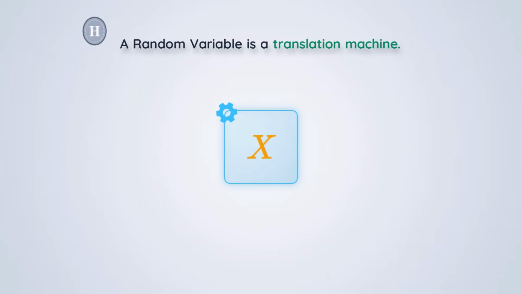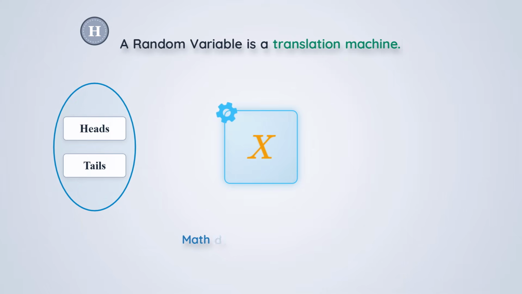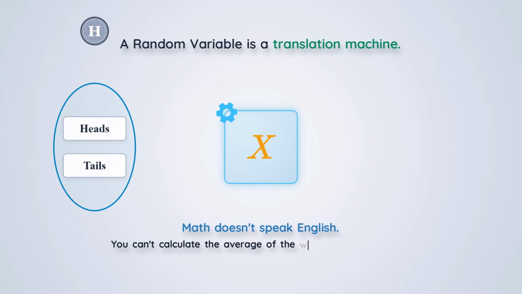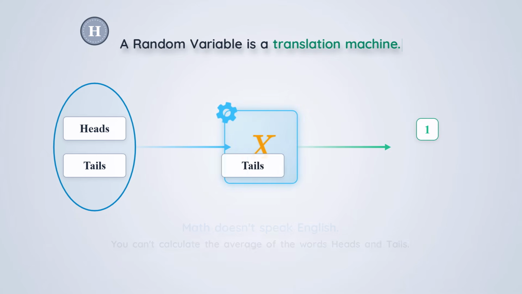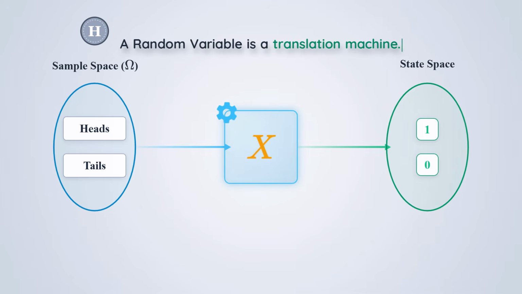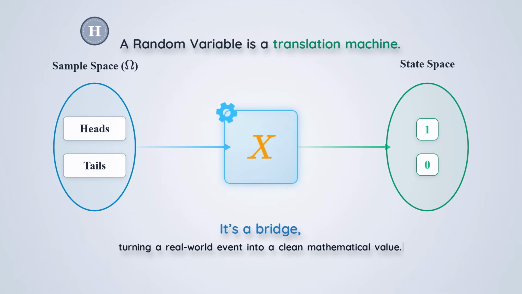Think about a simple coin flip. The physical outcomes are just heads or tails. But math doesn't speak English. You can't calculate the average of the words heads and tails. That's where our machine steps in. It takes the outcome heads and perfectly maps it to the number 1. And it takes tails and translates it strictly to 0. It's a completely consistent, reliable rule that acts as a bridge, turning a real-world event into a clean mathematical value.